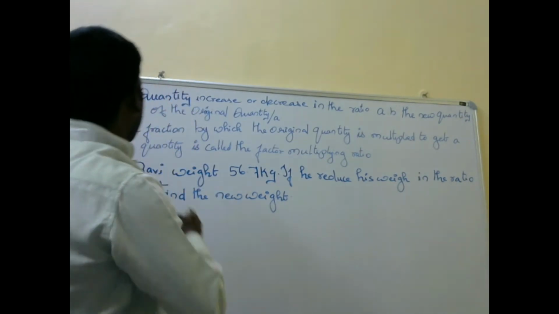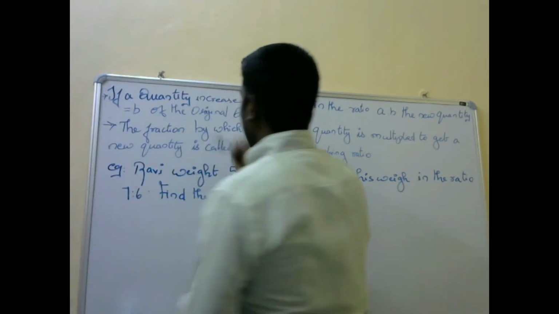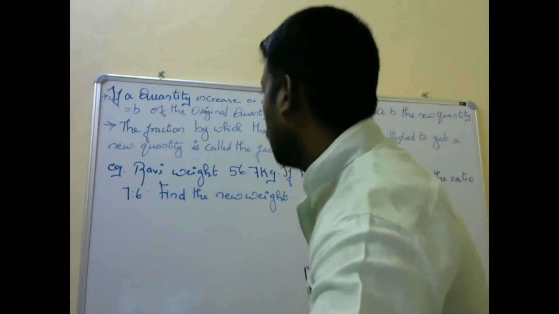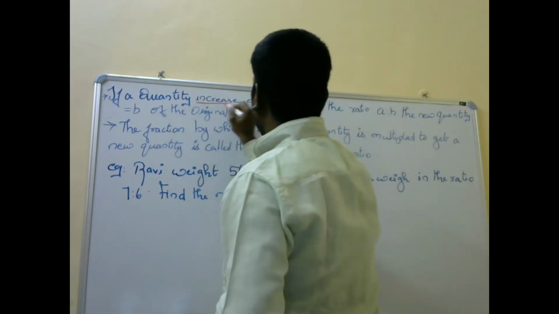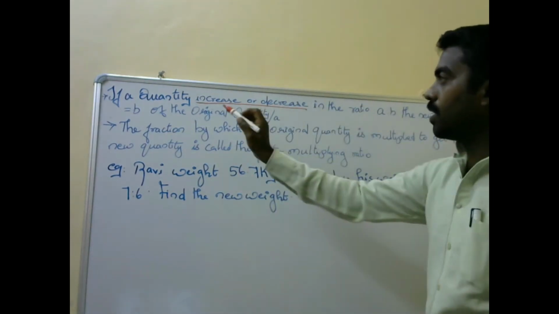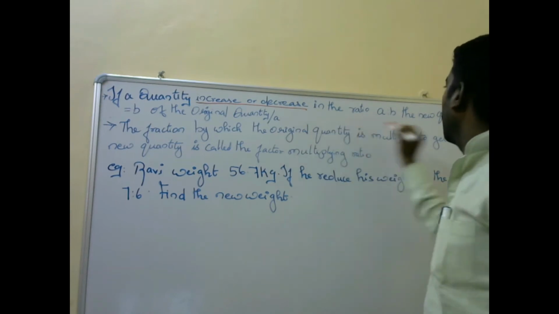So the next one is, if a quantity increases or decreases in the ratio A is to B, the new quantity is equal to B by A of the original quantity. The ratio we are going to specify is the quantity increase or decrease. In the ratio A is to B, the new quantity is equal to B by A of the original quantity.